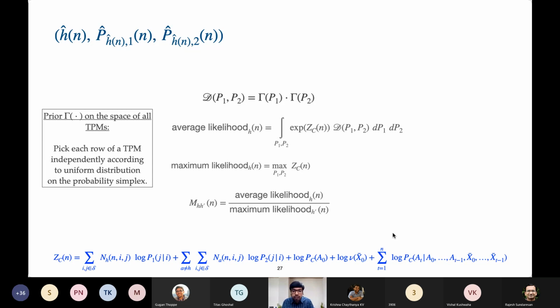I missed a logarithm of this. Please excuse me. So there's a logarithm of average likelihood by maximum likelihood. Okay. And what we do is that we estimate H hat as this particular quantity here.